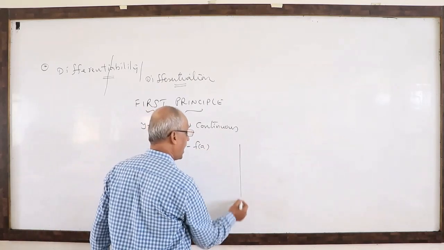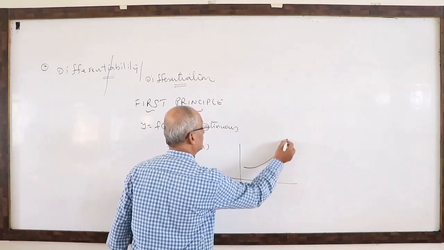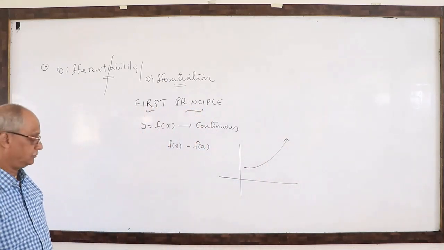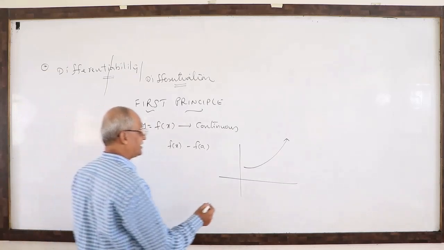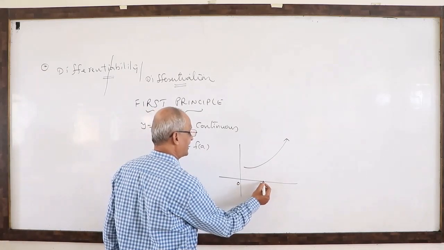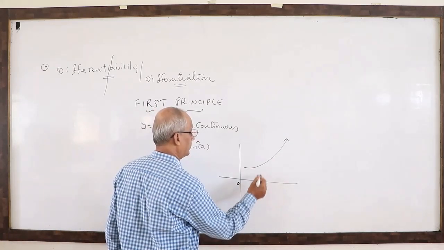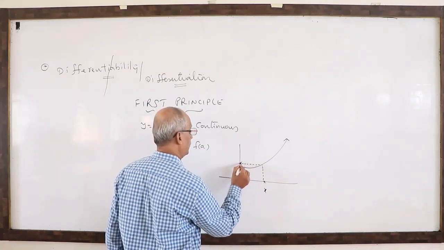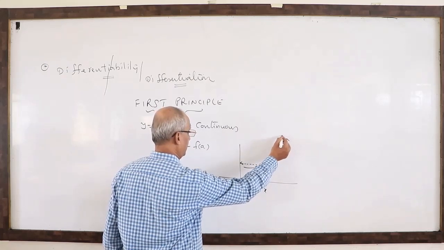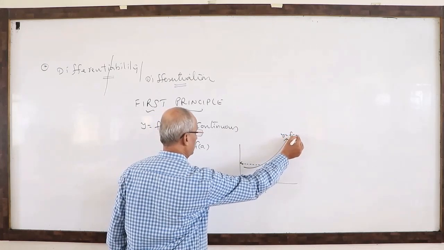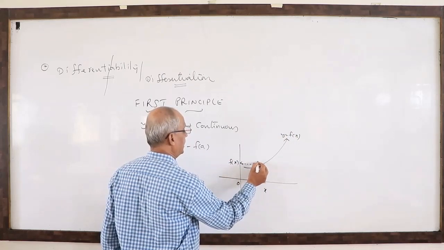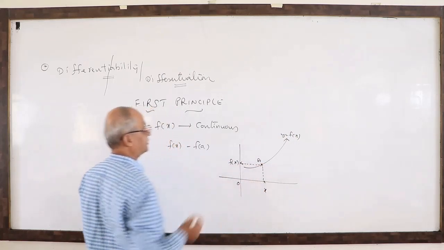Suppose you draw the graph and it is drawn continuous, at some value of x on the x-axis, immediately there exists a y value. What is that y value? This is y is equal to f of x, and this point is x comma f of x.